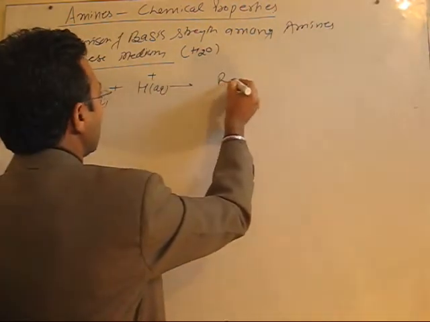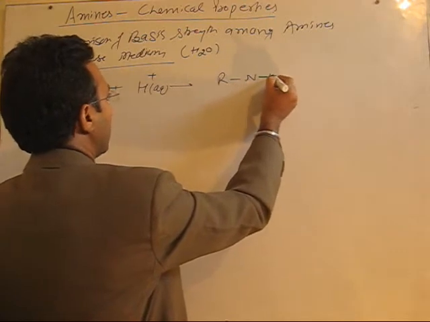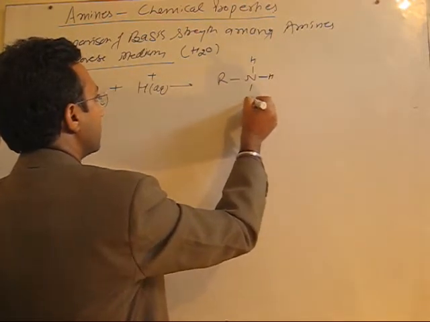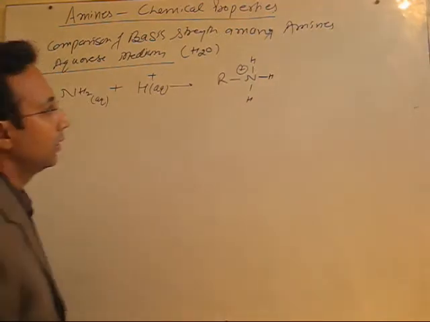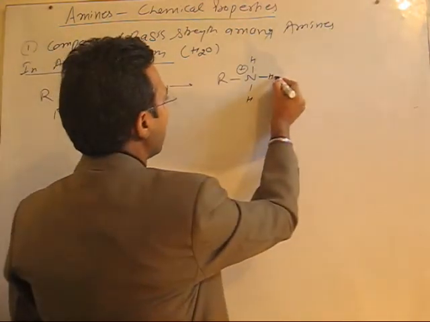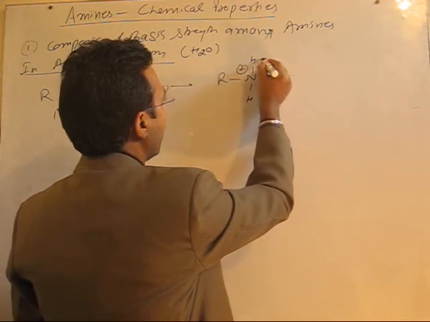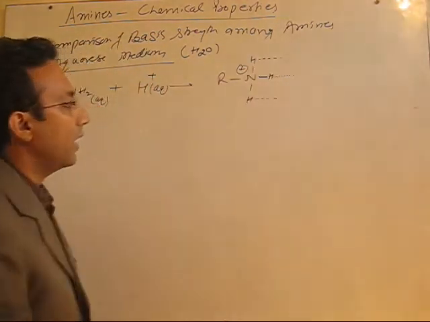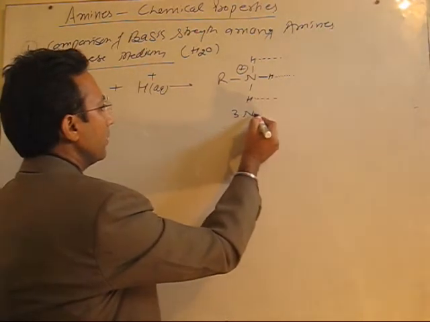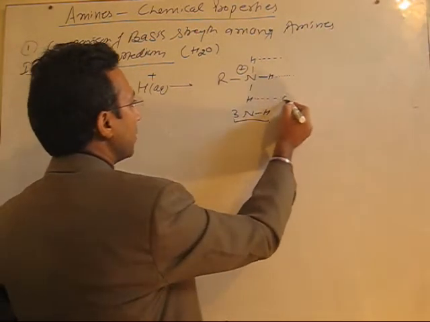Fine. So the cation formed will be this. As this cation is formed in water, so water molecule will surround this cation through hydrogen bonding, and you see in this case there are 3 NH bonds. So there will be a greater tendency for H bonding with water molecule.